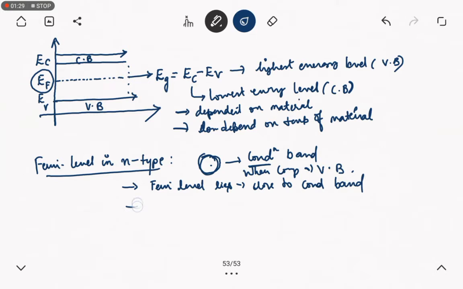This is the major thing we have to remember. The Fermi level lies close to the conduction band. Obviously, it lies far from the valence band. We can understand this by the energy diagram. Here comes the energy band.